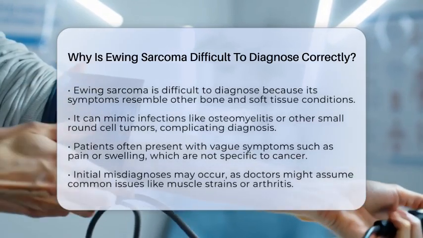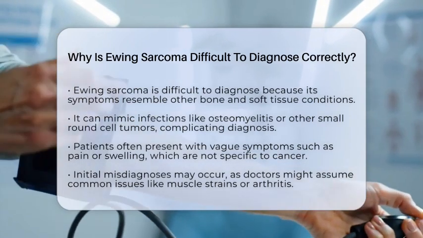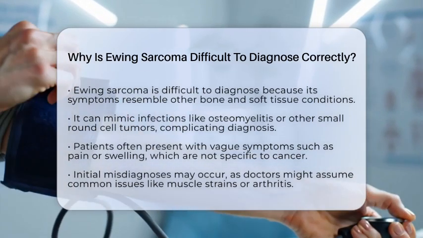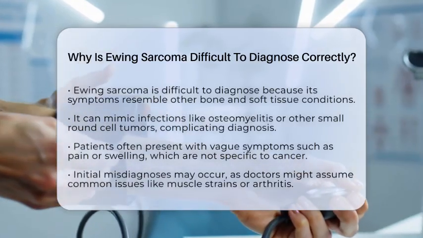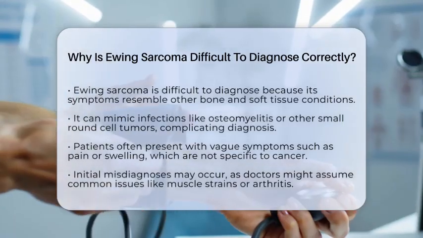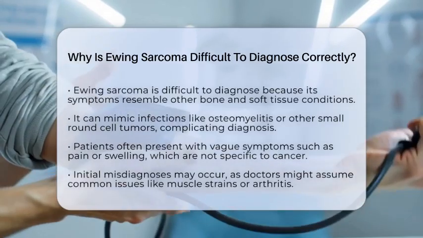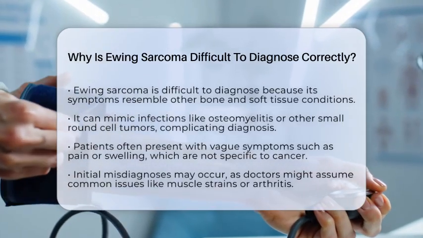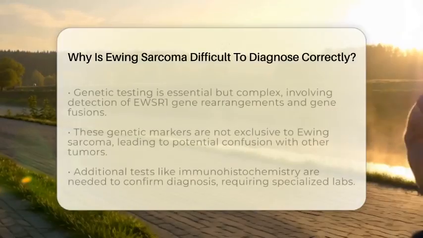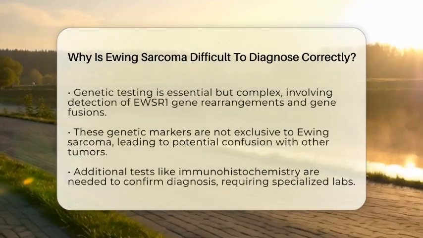For example, it can mimic infections like osteomyelitis or other small round cell tumors, which makes it hard to tell them apart just from symptoms or initial scans. Patients often come in with vague complaints like pain or swelling that don't point directly to cancer. Sometimes there's no injury or obvious cause, so doctors might first think of common issues like muscle strains or arthritis, especially in older adults. This can delay suspicion of a serious condition like Ewing sarcoma.